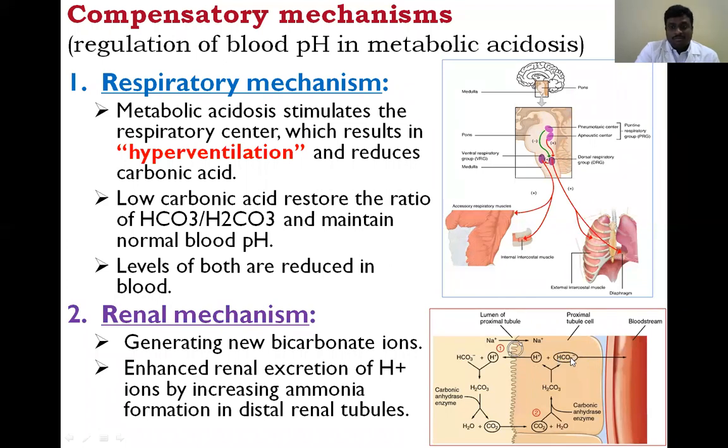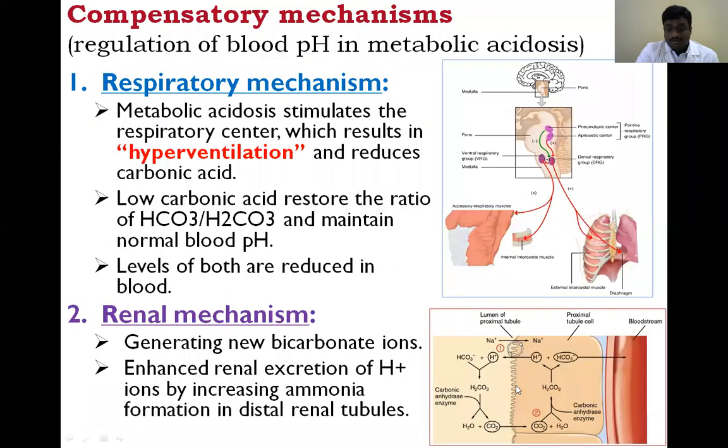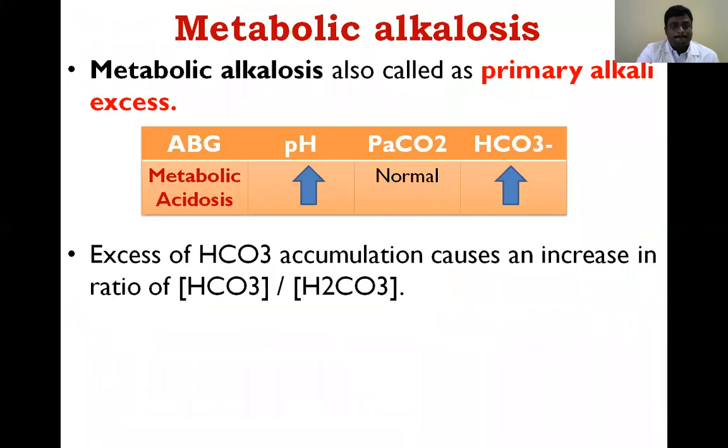So bicarbonate reabsorption takes place here. In metabolic acidosis, the primary cause is that bicarbonate is reduced. So in the renal compensation, more bicarbonate reabsorption takes place, so that it comes to normal. This is the compensatory mechanism for metabolic acidosis.